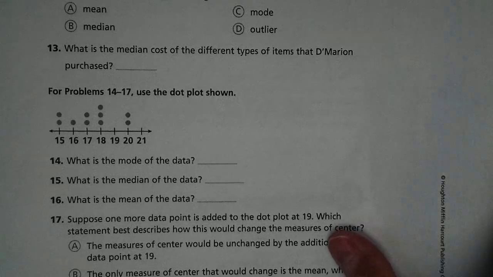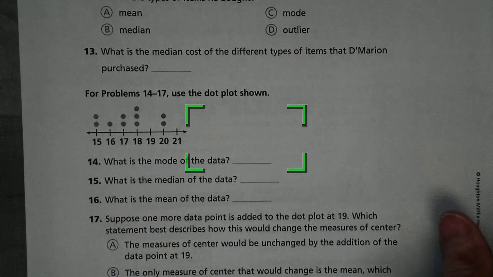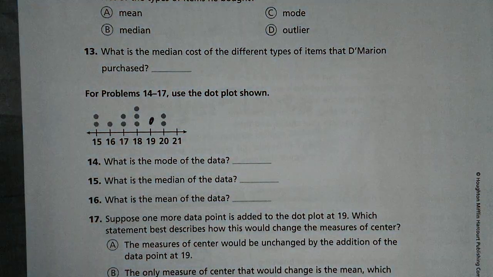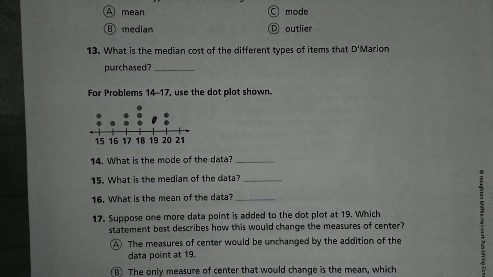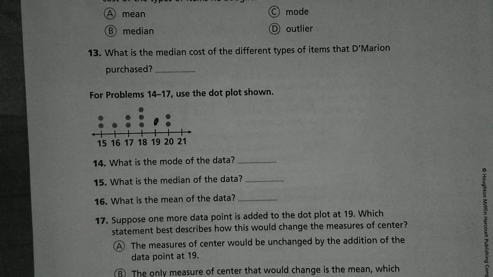Which statement best describes how this would change the measure of the center? Wait a minute, so you're adding a point here. So will it change the mode, the median, or the mean? It will not change the mode. Correct.